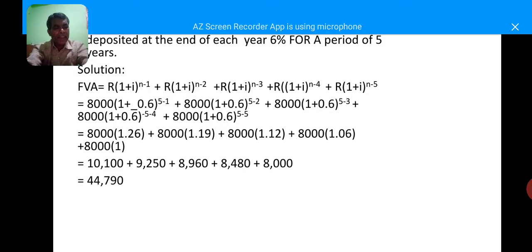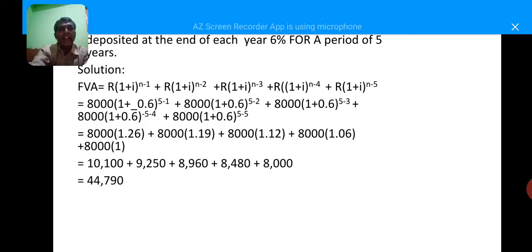Annuity of rupees 8,000 deposited at the end of each year at 6% for a period of 5 years. Here 8,000 is deposited up to 5 years at 6% interest. So how to calculate the future value of annuity?